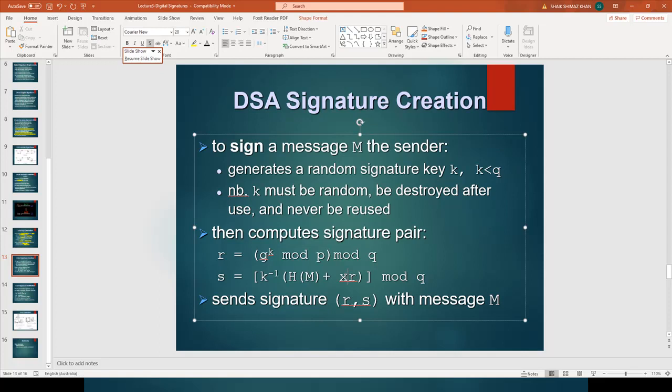So that X is used here, and R value is used. R value is the value which was computed earlier, so that value is also used here, and this whole thing is applied mod value. So the whole value mod Q is done to calculate the S. So this is the expression here.